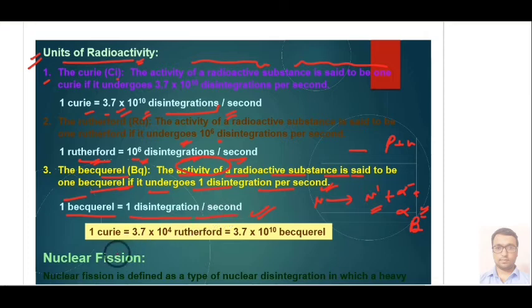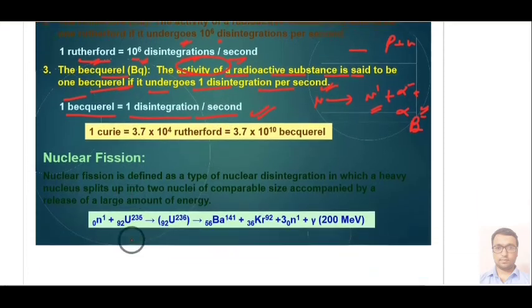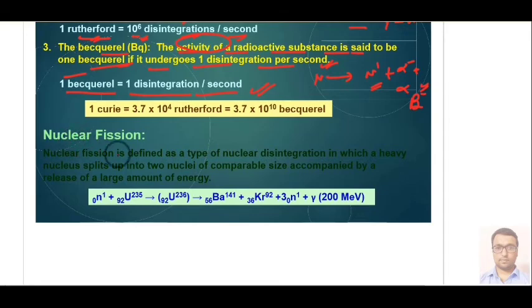Next we have nuclear fission. What is nuclear fission? Nuclear fission is defined as a type of nuclear disintegration in which a heavy nucleus splits up into two nuclei of comparable size. Like we have a radioactive element, that is uranium-235. So what happens if we bombard neutron particles on uranium-235, then it converts into uranium-236, an intermediate product, and